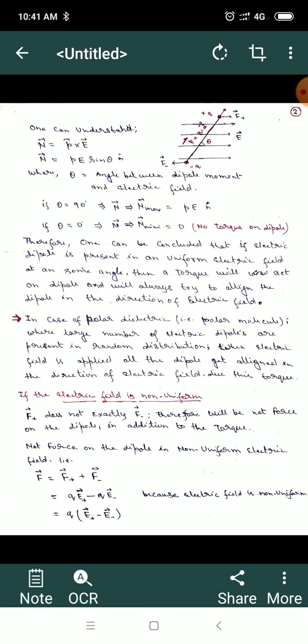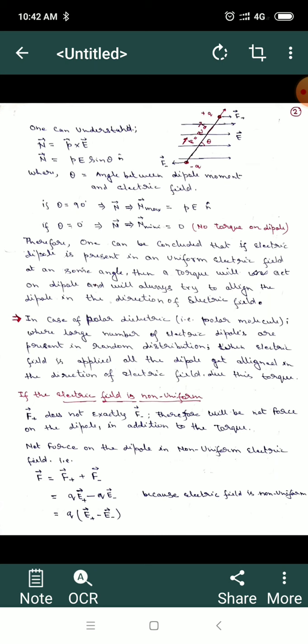So this is the first case, where we have applied a uniform electric field, and we have discussed force and torque on a dipole moment in a uniform electric field. Now the second case: consider that the electric field is non-uniform. Obviously, that means the force on the plus charge, F plus, will not be exactly equal to the force on the negative charge. Therefore there will be a net force on the dipole in addition to the torque.